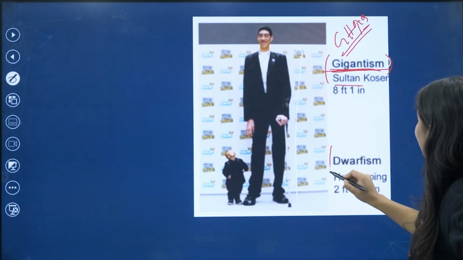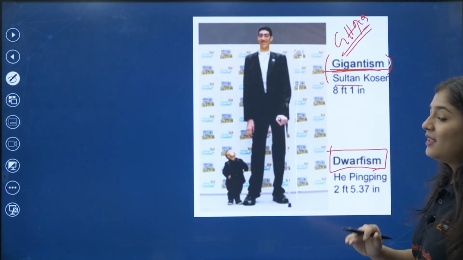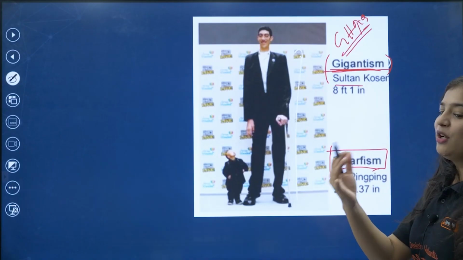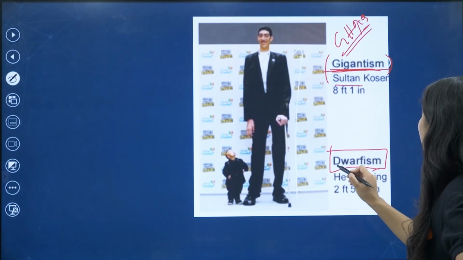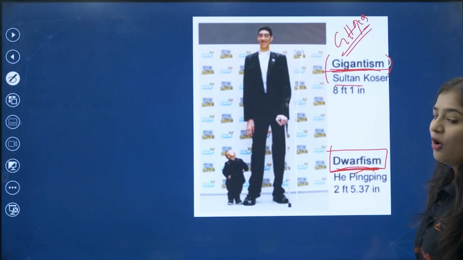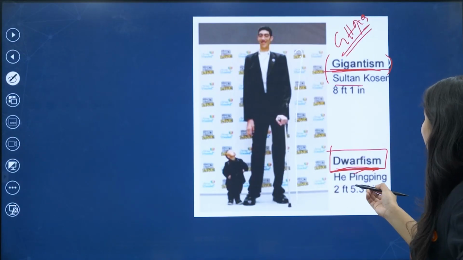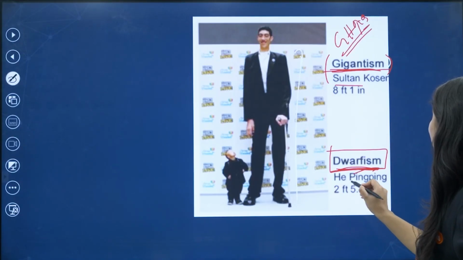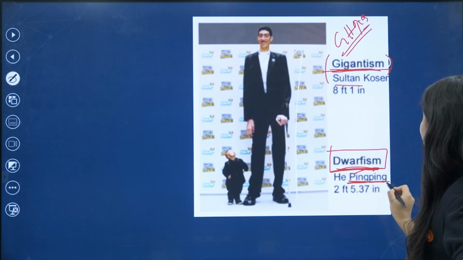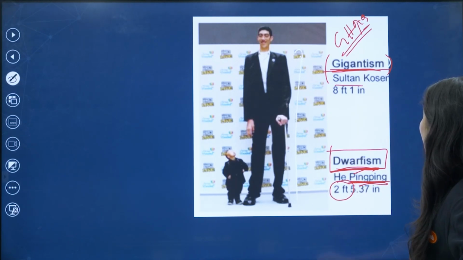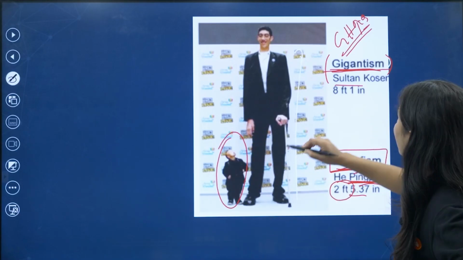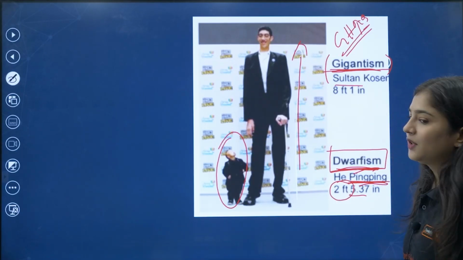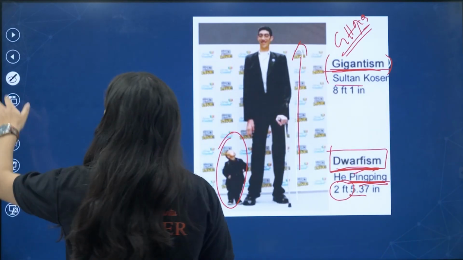When growth hormone is released in a little amount compared to normal, we call it dwarfism. See, there is a very cute name, Ping Bing. He is 2 feet 5.37 inches tall. This is dwarfism and this is gigantism. This is the difference.